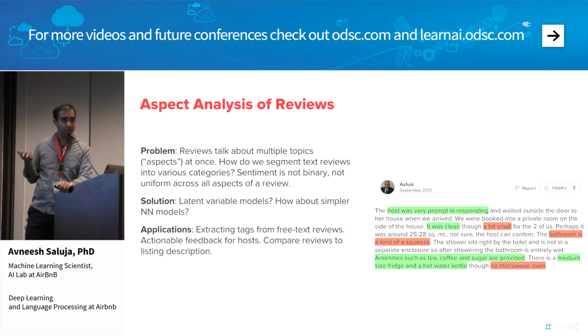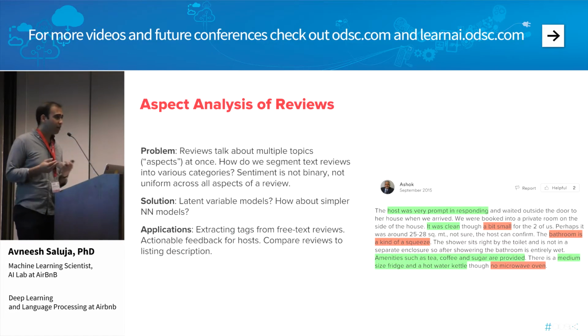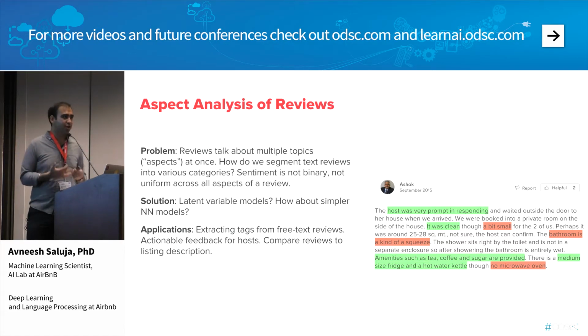We first look at host responsiveness. We look at cleanliness and size. We look at amenities as well. And, optionally, I've also marked them with an additional sentiment marker, so some things might be more positive and negative here. So obviously, a review is a mixture of these different aspects, and sentiment can also vary along these aspects, although I would argue that sentiment can often be tacked on to the model and is not necessarily a core part of revealing the actual aspects.